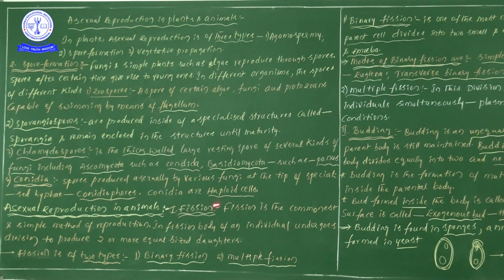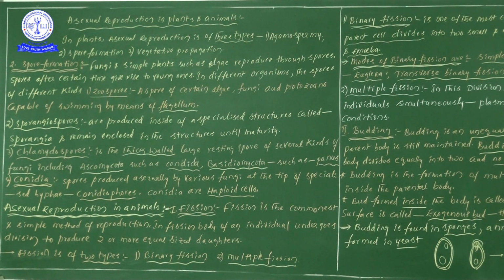Suppose one particular organism is going to be divided by the process of division. One individual undergoes fission and thereby produces two or more equal sized daughters. One parental organism undergoes fission and is divided into two equal daughter cells, sometimes two or more, but equal sized daughters.